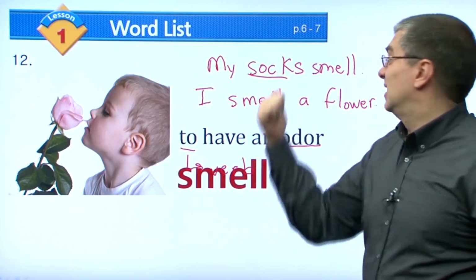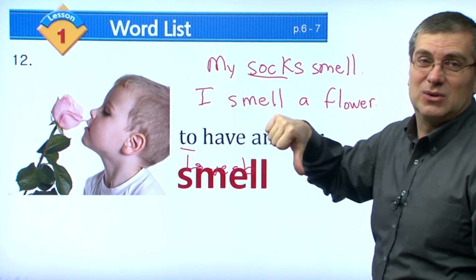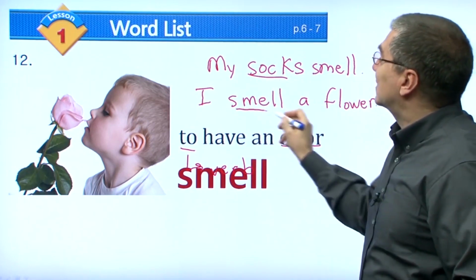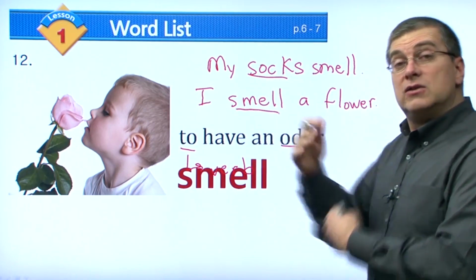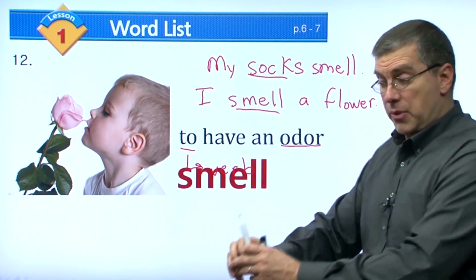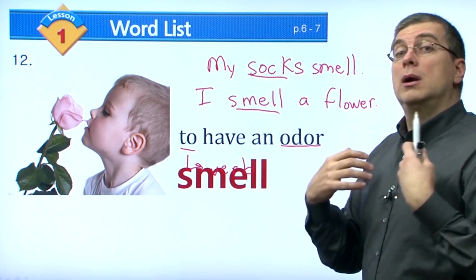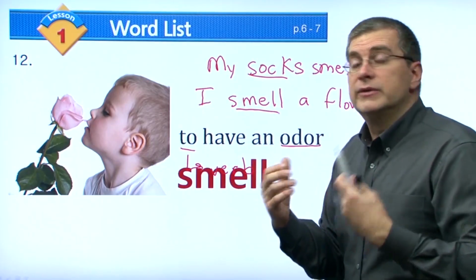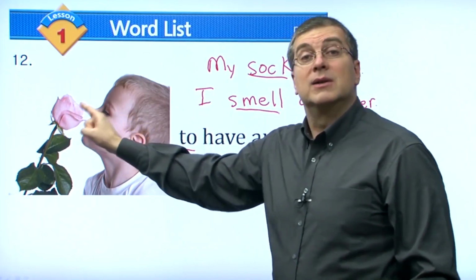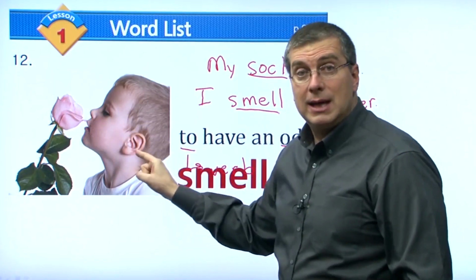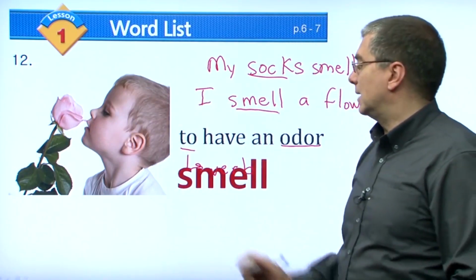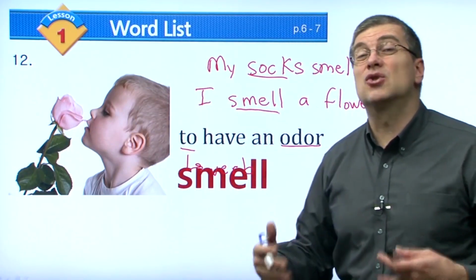Some good odors and some bad odors, right? My socks smell. Or I smell a flower. So there's two ways you can use this verb. Some things smell, or people or animals smell something. The flower smells. The boy smells the flower. Two ways, right? Okay, so smell, very interesting verb.